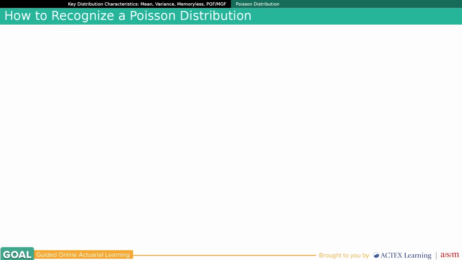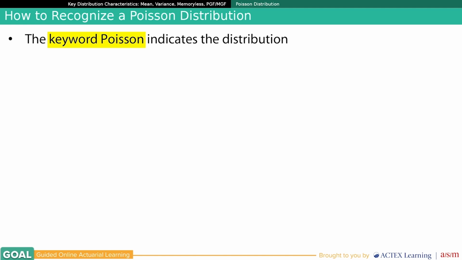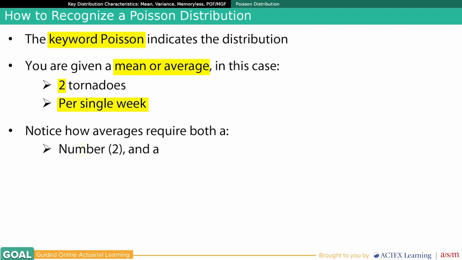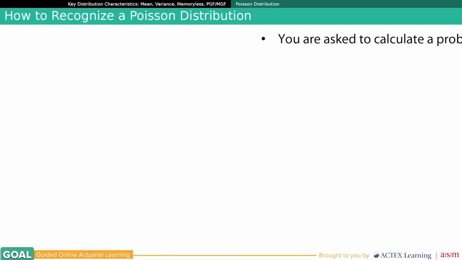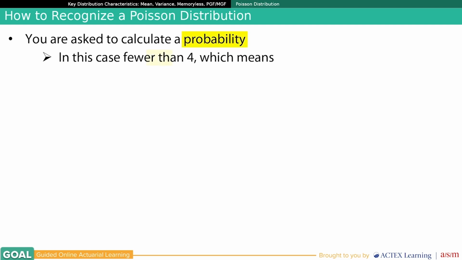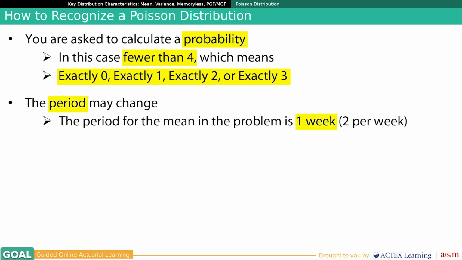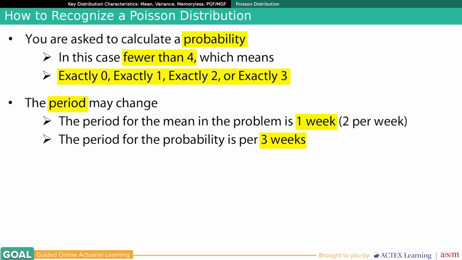How do we solve this problem? How do we recognize that it's a Poisson distribution? First, the keyword Poisson indicates a distribution. Next, you need the parameters of the distribution. You are given a mean or average, in this case, 2 tornadoes per single week. Notice how averages require both a number, 2, and a period, per week. You are asked to calculate a probability, in this case, fewer than 4, which means exactly 0 tornadoes, exactly 1 tornado, exactly 2 tornadoes, or exactly 3 tornadoes. Notice that the period may change. The period for the mean in the question is 1 week, 2 per week. The question for the probability is per 3 weeks.